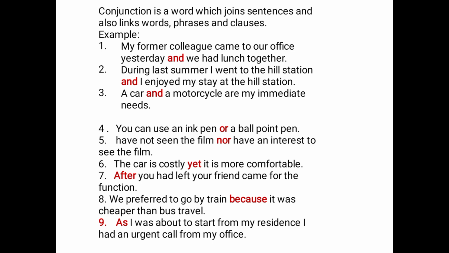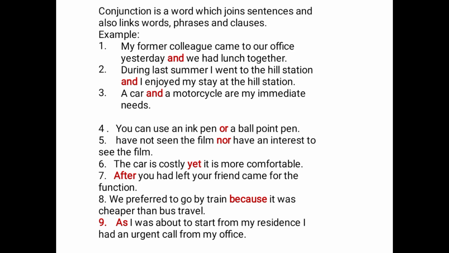Number 9 says, as I was about to start from my residence, I had an urgent call from my office. "As" is also used to introduce a subordinate clause. It's connecting a subordinate clause and a main clause together. "As I was about to start from my residence." So you're expecting, so what happened? What happened was that I had an urgent call from my office.